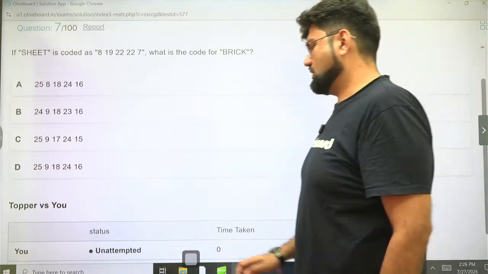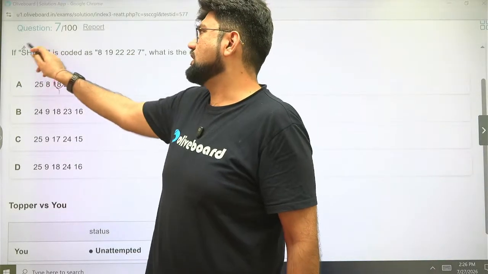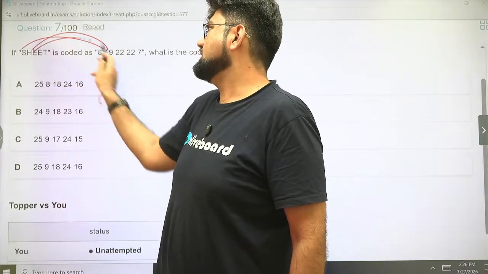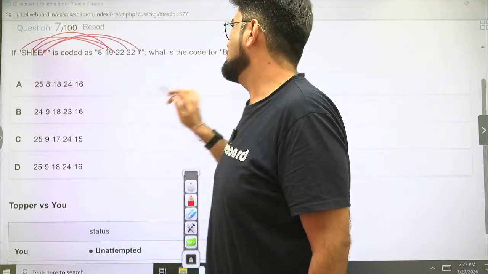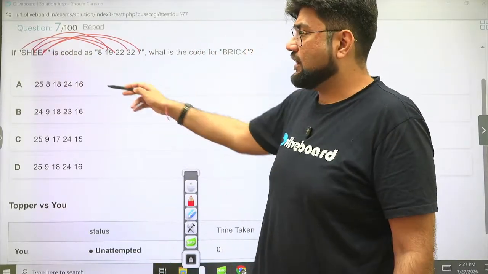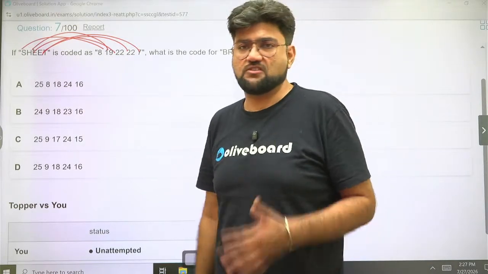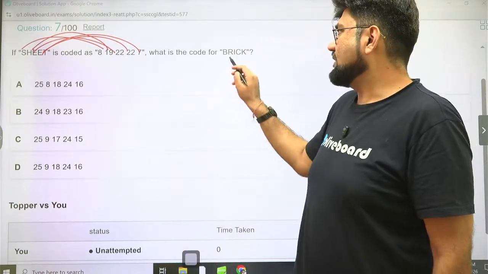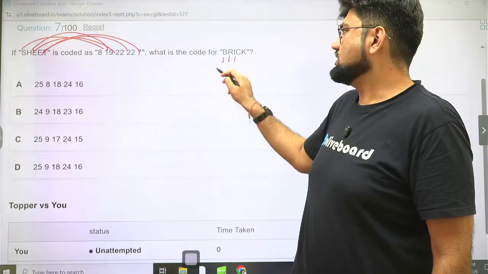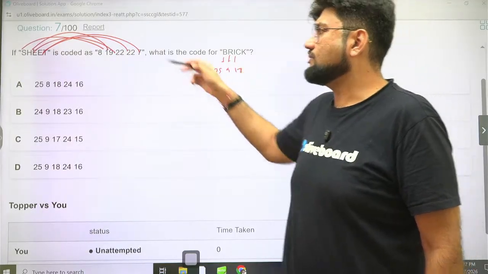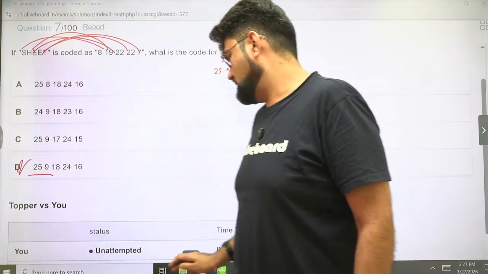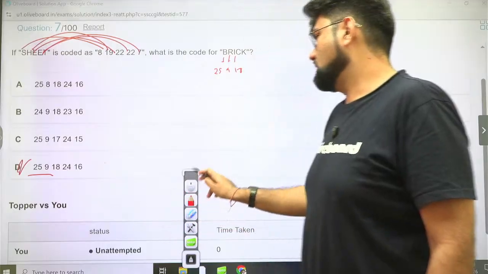If she did score it as this, what is the code for brick? If you observe the letters carefully, they are just reverse place values. S is 8, H is 19, E is 22, and T is 7. So here, we'll first look for a letter which is absolutely unique in all the 4 options. It's not there. So now we'll have to check for the first 2-3 letters. So we see 25, 9 and 18. 25, 9, 18 as a combination is only available in option D. So option D becomes my correct answer.